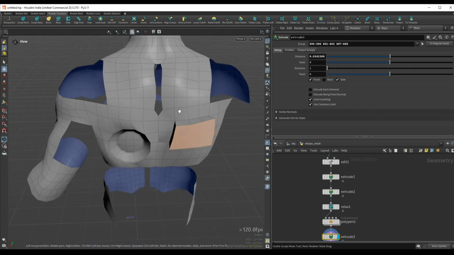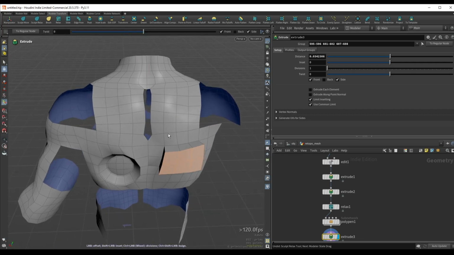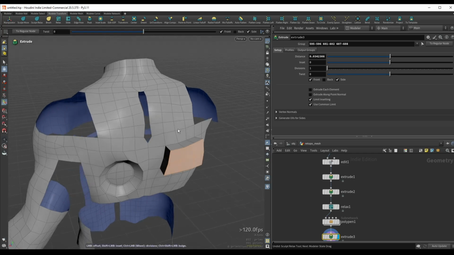So if you are into direct modeling, into poly modeling, I will highly recommend this Modeler tool. It's really great. It's an essential tool that you need to have in Houdini. And not only does it fill this gap that Houdini has when it comes to direct modeling, I would say that it's even on par or better than other dedicated DCCs out there like Maya or Blender, especially vanilla Blender. So Blender without any add-ons, it's pretty okay, but it's really lacking. You would have to purchase quite a few add-ons in order to do a lot of really simple stuff, I would say. So I think this Modeler tool is a really good contender, and it's just really nice to have this in Houdini.